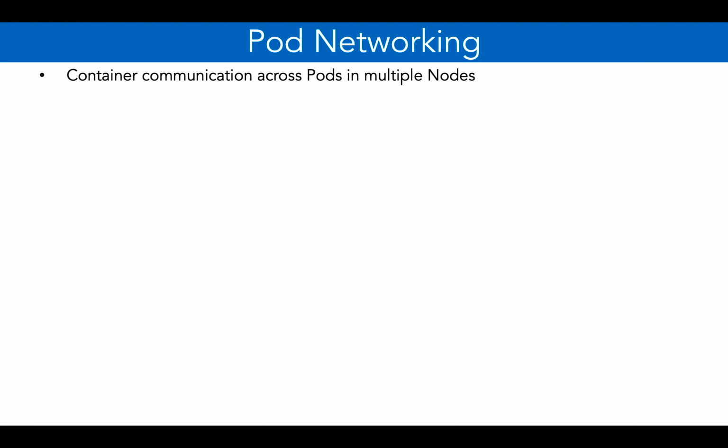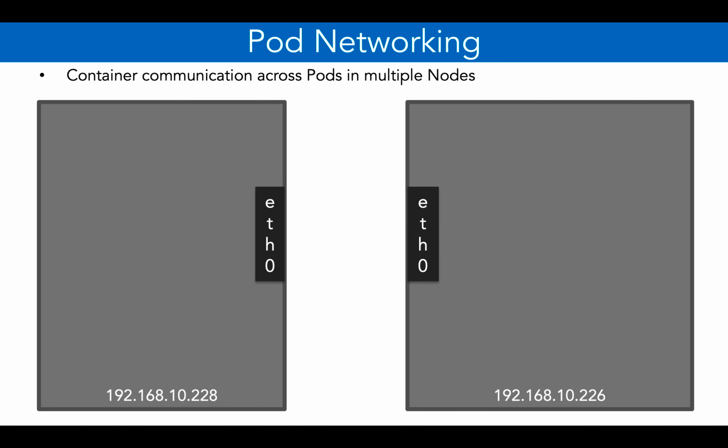Now let's see how containers across multiple pods and multiple nodes communicate with each other. So these are our two nodes. On the left hand side we have 192.168.10.228, and on the right hand side we have 192.168.10.226. Both of them have their own Ethernet card, and the communication happens via the Ethernet card using the network infrastructure in the data center where these nodes are present.